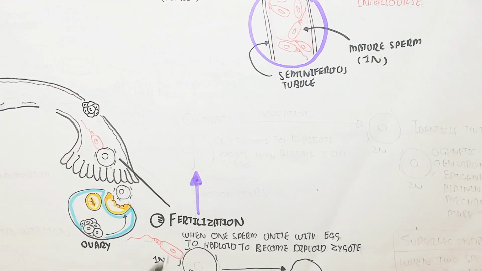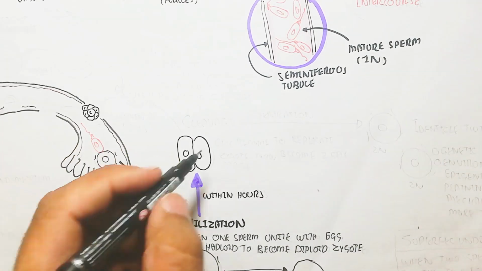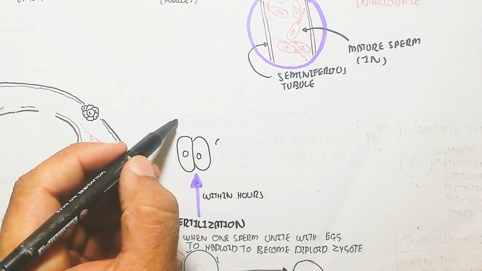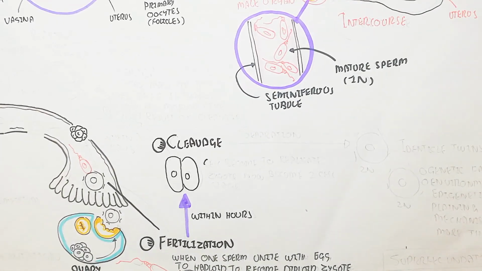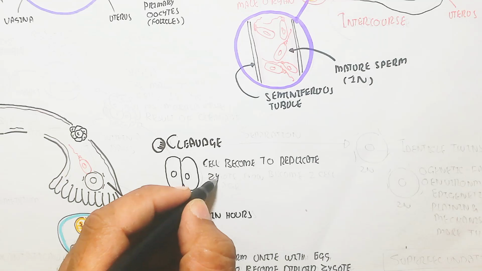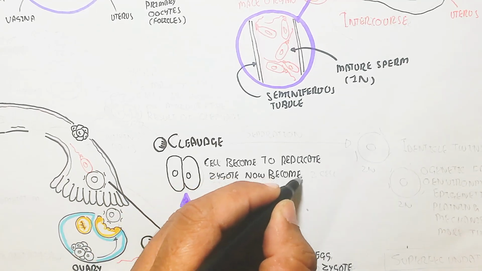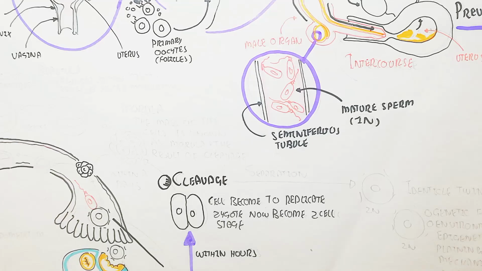After fertilization, within hours, the zygote begins to replicate and becomes the two-cell stage. This two-cell stage is very interesting to understand. It can separate, and this phase is known as separation, and we will understand it with a side note.